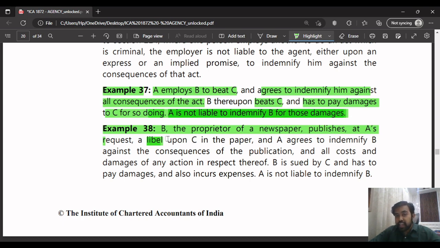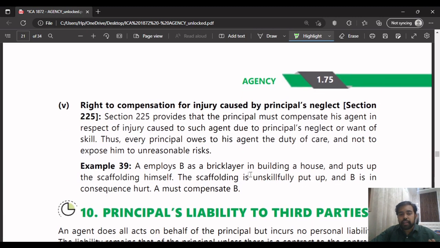So in this case, the proprietor, meaning the publisher, had agreed to defame the third person C, and the principal A had agreed to give him the costs. Later on, if he refuses and says that he won't indemnify, B cannot sue the principal for money or for the expenses for the damages which he will incur as a consequence of his actions. Okay, you understood what I'm saying?